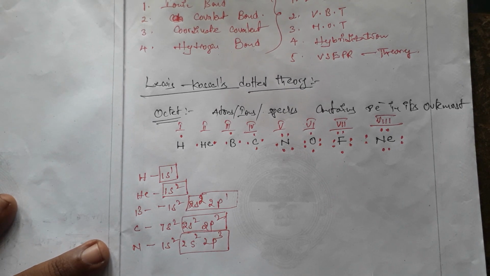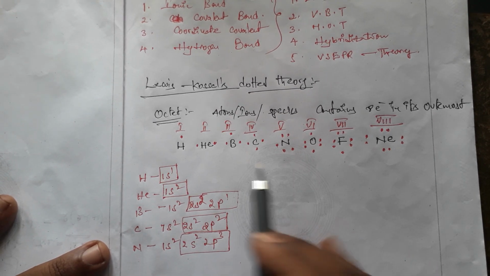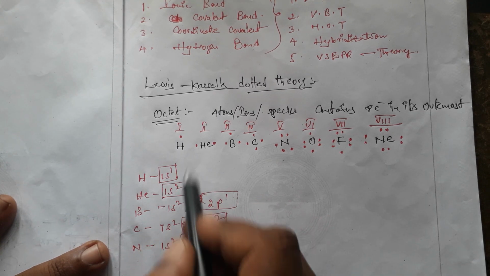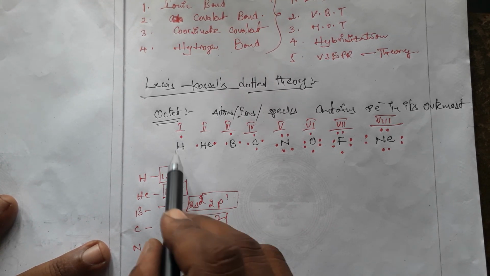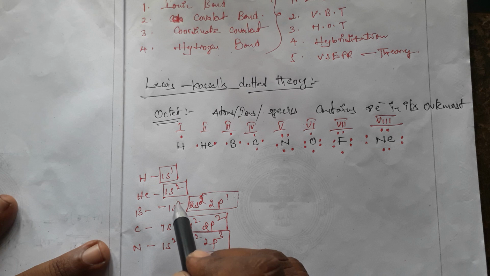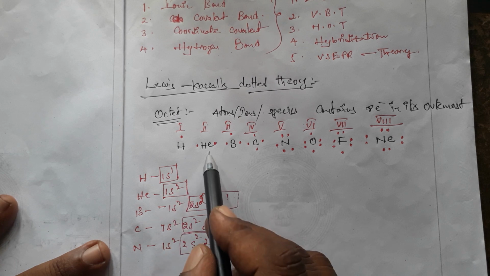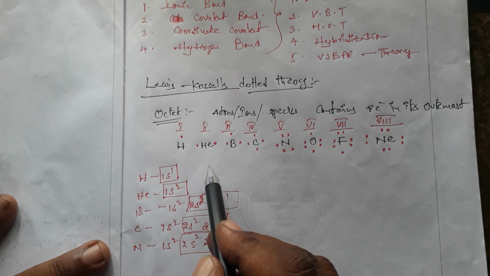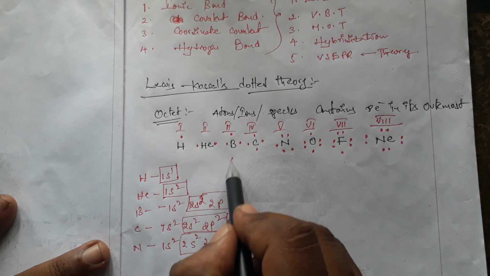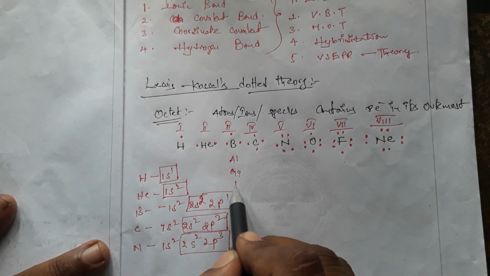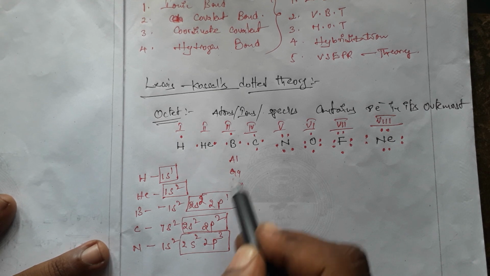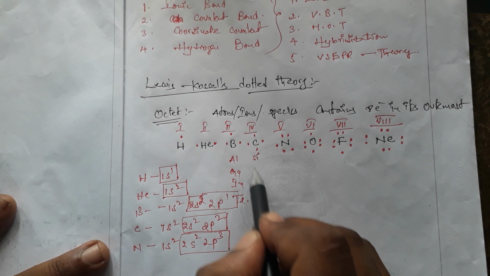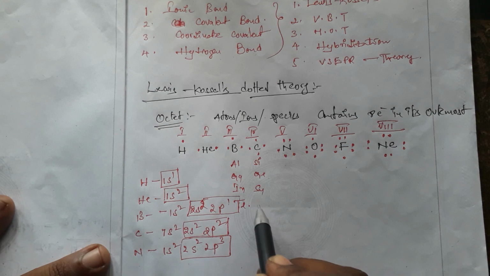The groups are like this. So we know very well about what atoms are there: helium, hydrogen, lithium, sodium, potassium, rubidium, cesium, francium. Then beryllium, magnesium, calcium, strontium, barium, like this. Boron, aluminum, gallium, indium, thallium, like that. Carbon, silicon, germanium, tin, lead.